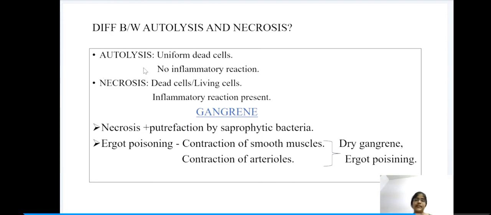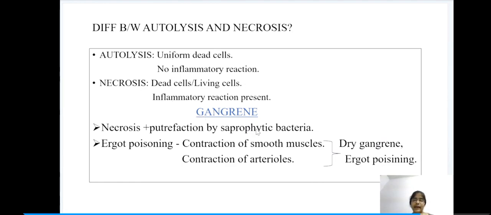In autolysis, there is uniform death of the cells and also no inflammatory reaction. But in necrosis, there are some dead cells and living cells, so there is no uniformity. It is a mixture of dead cells and living cells, and also the inflammatory reaction is present.